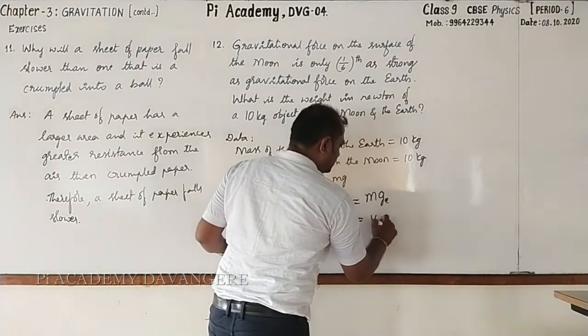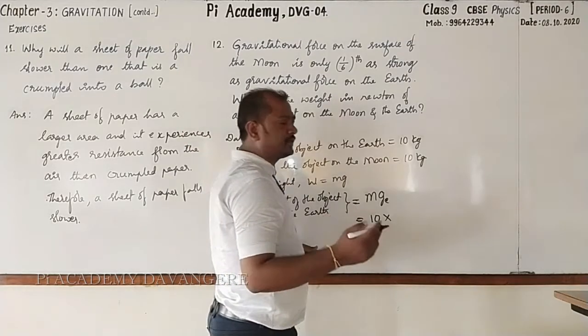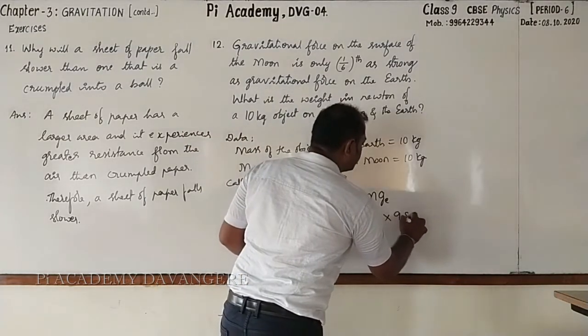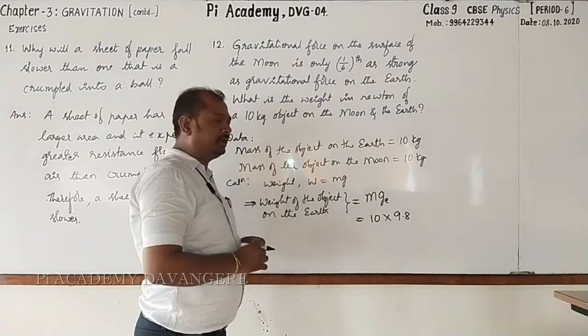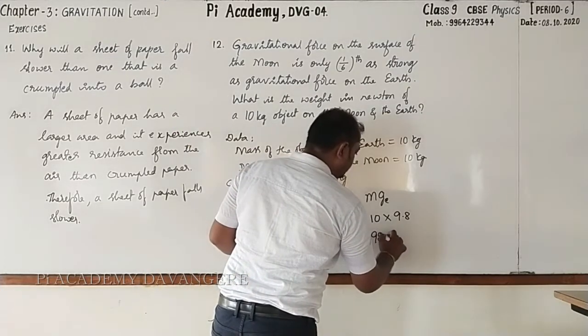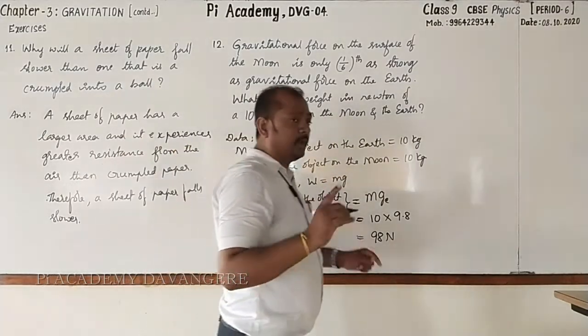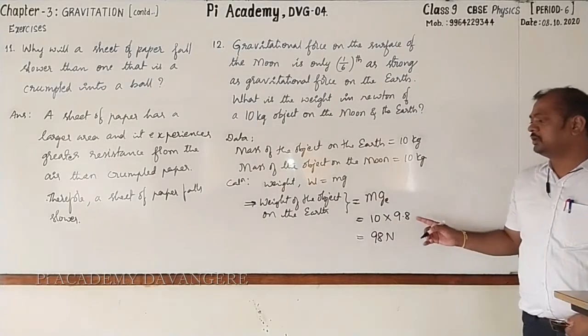So mass of the object is 10 kg. Acceleration due to gravity on the surface of the earth, on an average, we take 9.8 meter per second square. So multiply this. This will be 98 Newton. Clear? This is the weight of the object on the surface of the earth.